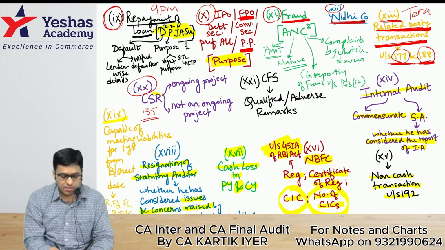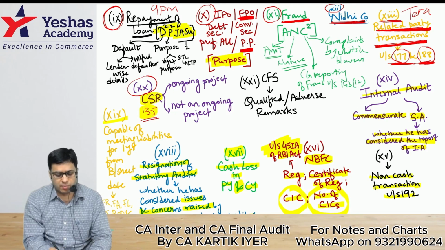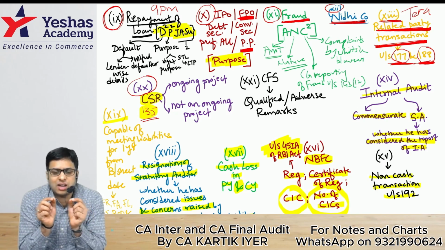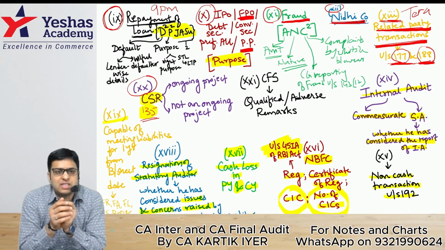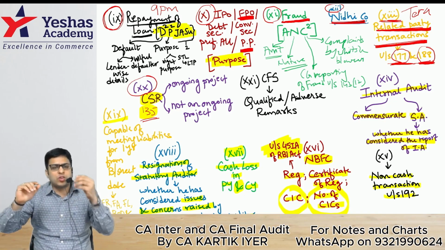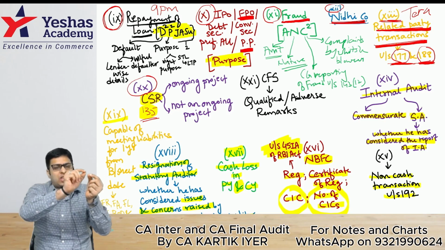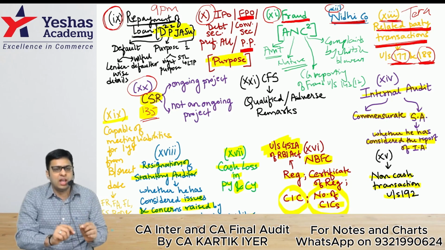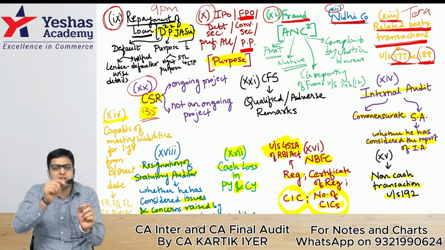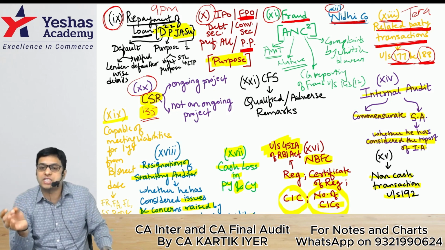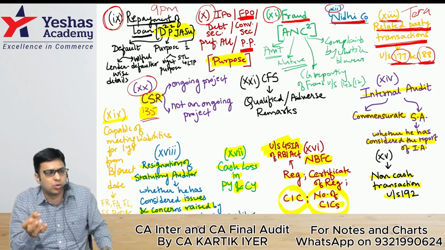That is your CSR. Let's go into CSR a little bit. This is Section 135 of the Companies Act. If there is an unspent CSR amount, we have to see whether that amount was allocated for an ongoing project or other than an ongoing project. If it was for an other than ongoing project, then the company should transfer this amount to a fund under Schedule 7 within 6 months from the end of the financial year. If that unspent CSR amount was allocated earlier for an ongoing project, then the company has to transfer this to a special account called the Unspent CSR Account, within 30 days from the end of the financial year.